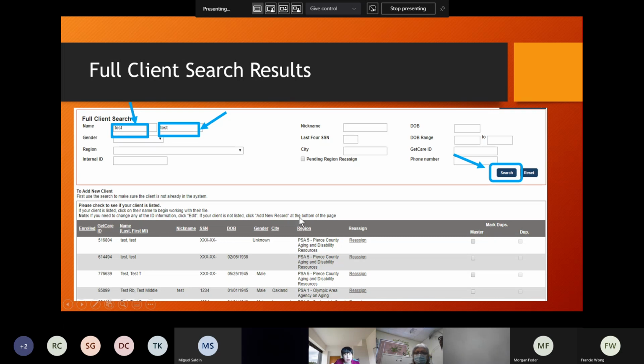and region. So I'm going to talk a little bit about region. There are different regions, right? And we are King County. In GetCare, the way they describe regions is PSA. So there are 13 PSAs, basically from PSA 1 to PSA 13. Okay, so can you guess our number? What is our PSA number? Can you guess? You can see PSA 5 is Pierce County, and King County is?